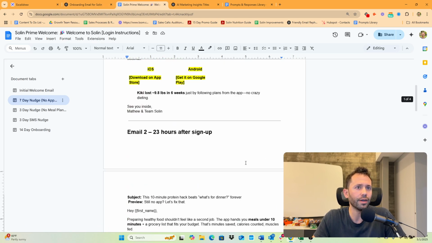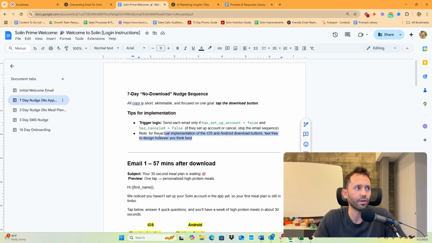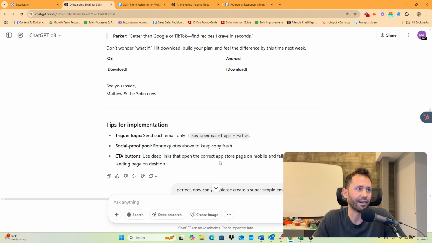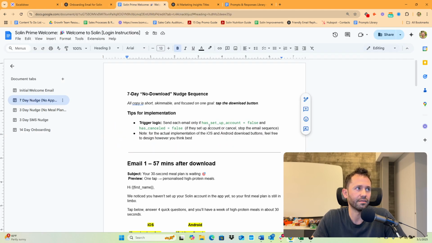I also know, okay, I can't just give that to my team, so I need to give tips for implementation. They gave me a few tips down at the bottom, but I was like, this isn't really accurate. Some of this stuff isn't accurate. So I just wrote this myself, right? Send each email only if has set up account equals false and has canceled equals false. If they set up an account or cancel, stop the email sequence. So I give that to my team.